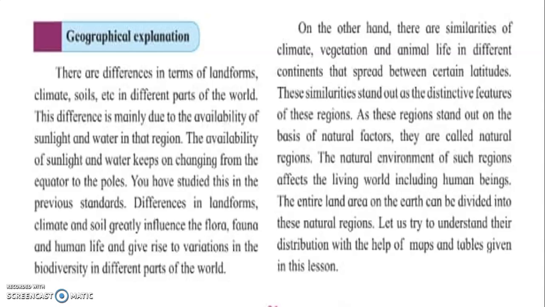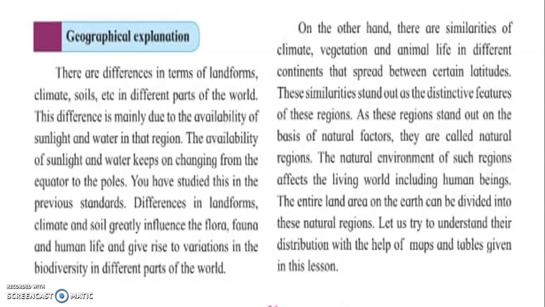So the availability of sunlight is also important for natural growth, and also the availability of water. In many parts of the world, rainfall is abundant, but in some parts of the world there is no rainfall. There are hailstones, there are sandstorms. Okay, water availability is not proper. So these are the things which differ from one region to another region. Now, the availability of sunlight and water keeps on changing from the equator to the poles, and you have studied this in the previous standard also.